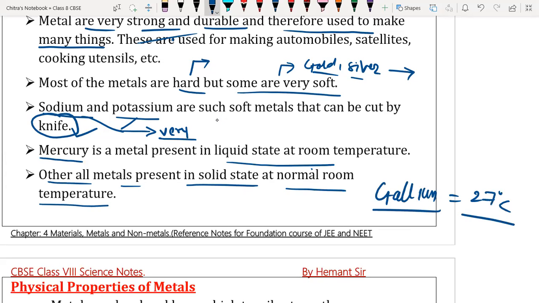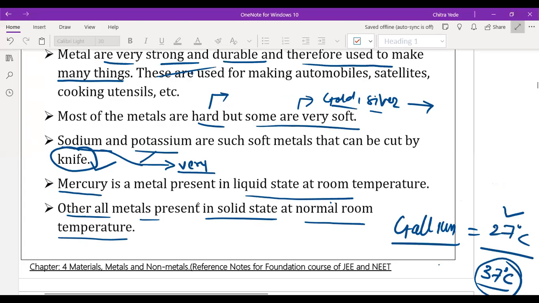If you hold gallium in your hand, it will melt because our body temperature is 37 degrees Celsius and the melting point of gallium is 27. So if you hold it in your fist, it is going to melt. Is it or not?